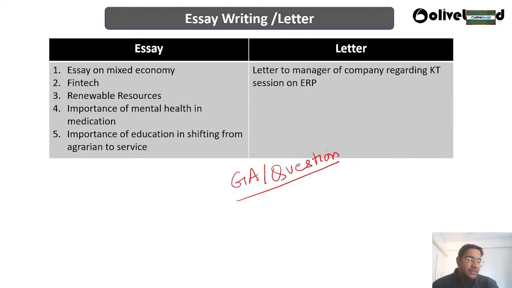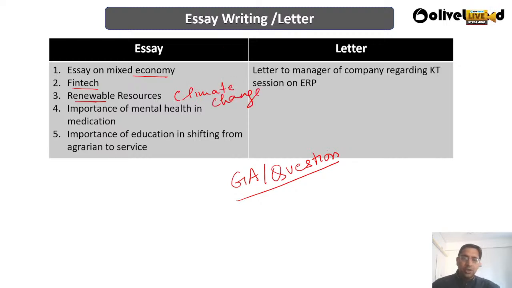The essay topics were based on a mixed economy, fintech, and renewable energy. On renewable energy, the question is how renewable resources can help in checking climate change.